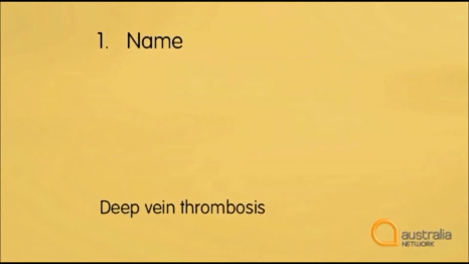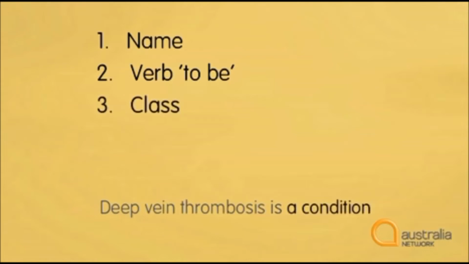This is a common pattern for giving a definition. First, name the thing being defined. In this case, it's deep vein thrombosis. Secondly, use the verb to be, is or are. Here we'd say deep vein thrombosis is. Thirdly, we can write the class. What kind of thing is it? In this case, DVT is a medical condition. So we might have deep vein thrombosis is a condition.